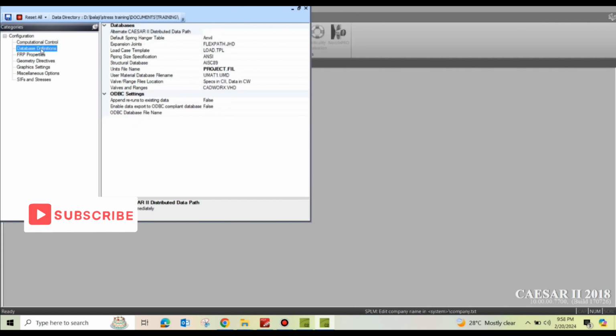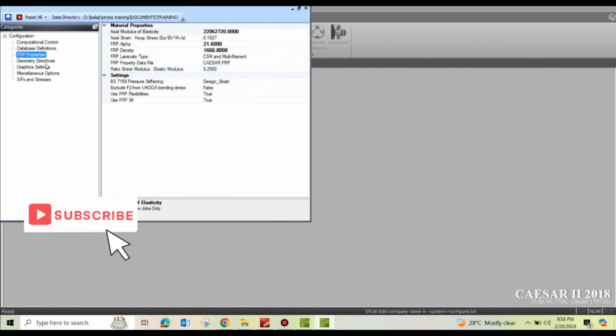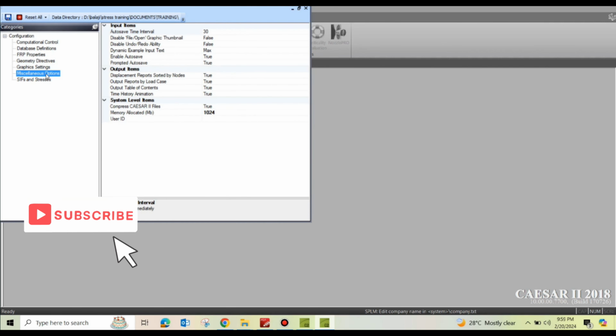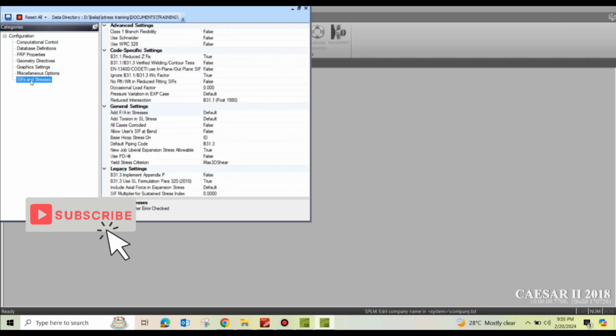And then the node increment, you can change it to 20, which is better, because if you want to insert or break any elements, then it would be useful. Select this one. And under shifts and stresses, we need to select maximum 3D shear stress theory. Already it is the default value for piping. If it is for a pipeline, you need to select von Mises theory to get the correct result. Based on the stress failure theory, CAESAR will calculate the stress and the output will be displayed.